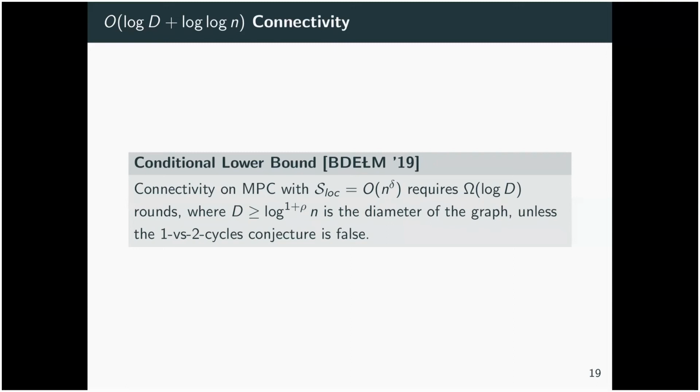They also provide a conditional lower bound. The conditional lower bound is the same as ours in that it's big omega of log D, but theirs only holds when the diameter is at least log n to the power of 1 plus some rho of n. And our contribution to this bound is that we extend it to all values of D.